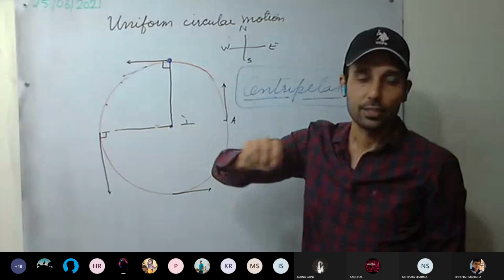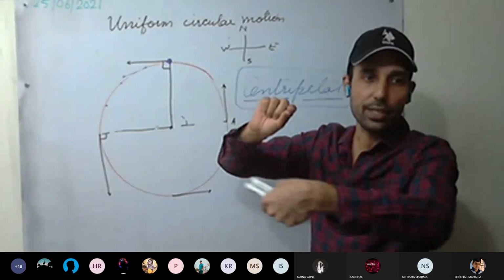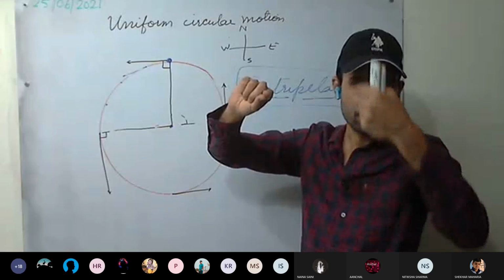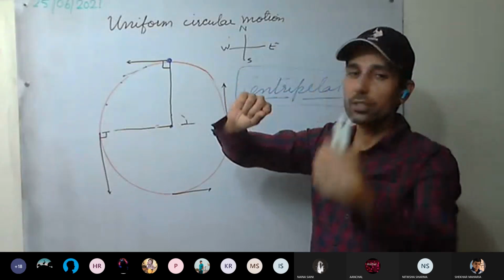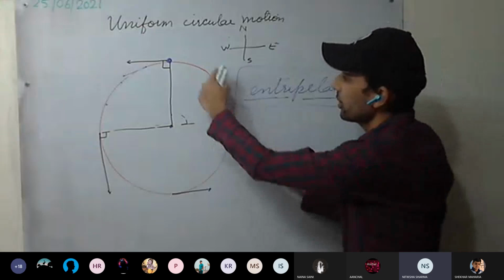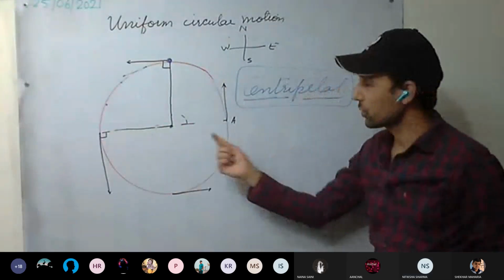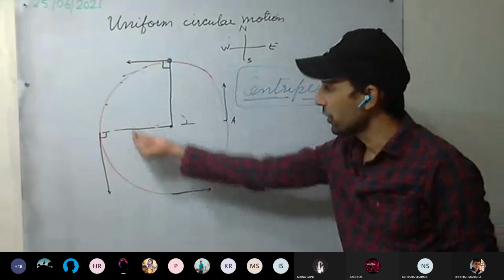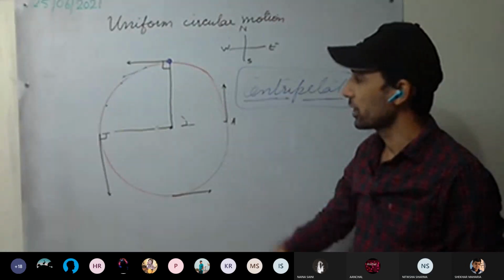The stone, you tie it and you roll it like this, or you roll it like this. So this time, downward direction. If you're rolling, this is clockwise. And here it is anti-clockwise. Understood how to get the direction? It will depend in which way we are rolling or in which way the body is moving.